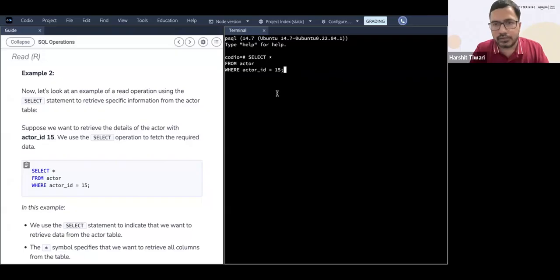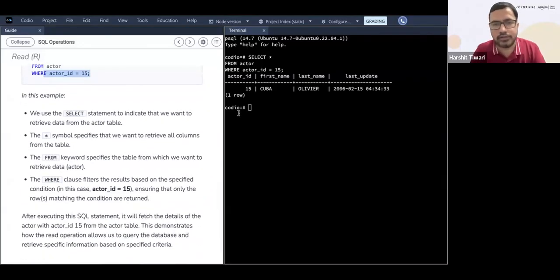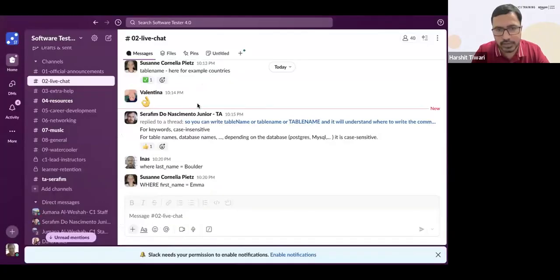And this is giving a lot of bugs, right? Okay. Yeah, so this is how you can use the where clause. Wherever actor ID is 15, I'm getting that row. You get that row where the actor ID is equal to 15. Same thing for the first name and last name also, you can do that. So that is also possible. Makes sense?